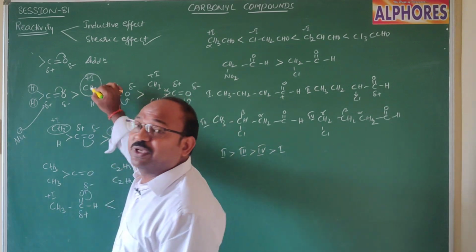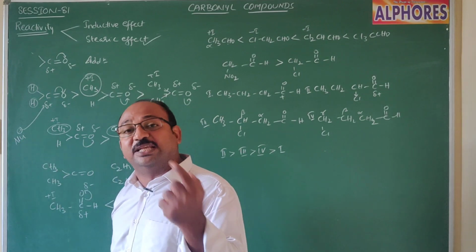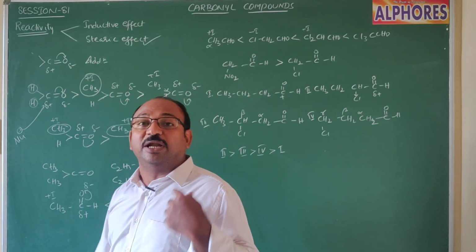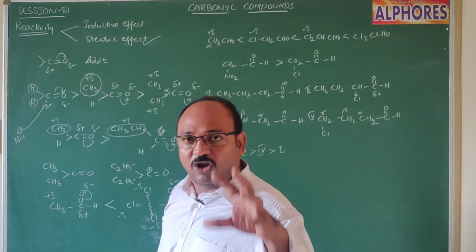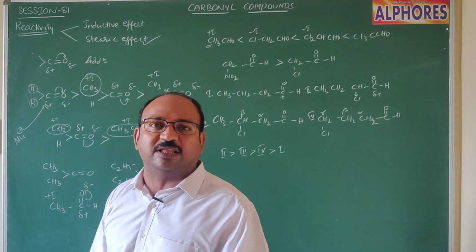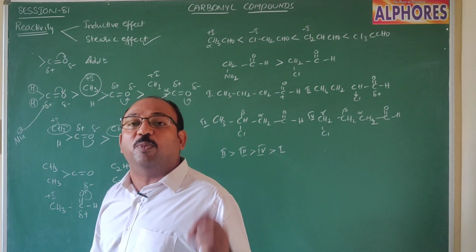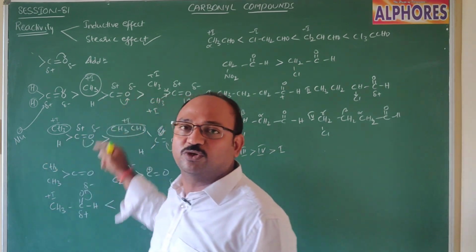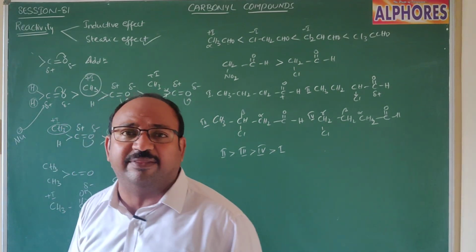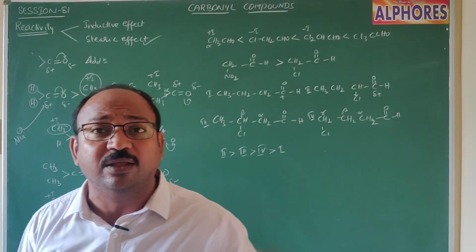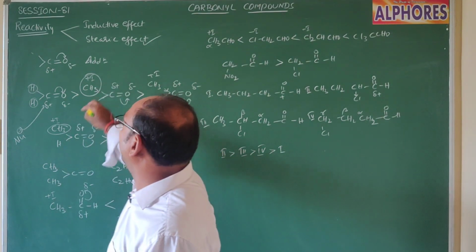So when an electron rich group is there and one more electron rich species, a nucleophile, has to approach this carbonyl carbon, its ability obviously decreases because one electron releasing group is already there. An electron releasing group is nothing but an electron rich group. So the presence of one electron rich group opposes the approach of one more electron rich group, that means a nucleophile. So compared to formaldehyde, in acetaldehyde the ability of the nucleophile to attack the carbonyl carbon is less, because of more steric hindrance.